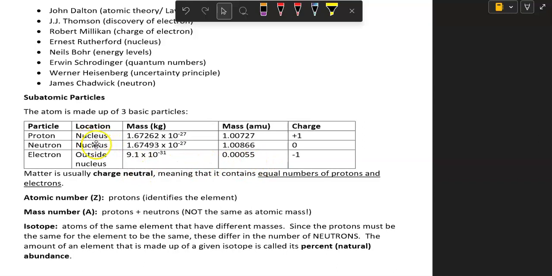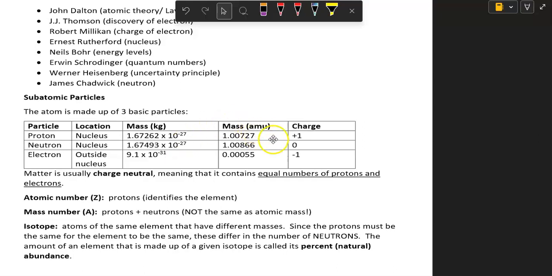If you notice, the protons and neutrons are inside the nucleus, while the electron is found outside of the nucleus in what's called the electron cloud. You don't need to know these mass values, but just take a look at proton and neutron. They're both on the order of 1.67 times 10 to the negative 27th kilograms. So they're almost identical mass. And they are 4 orders of magnitude larger than the electron. So they're about 10,000 times the mass of the electron.